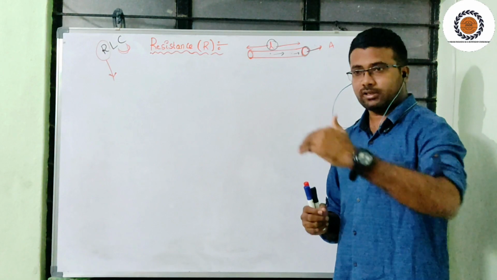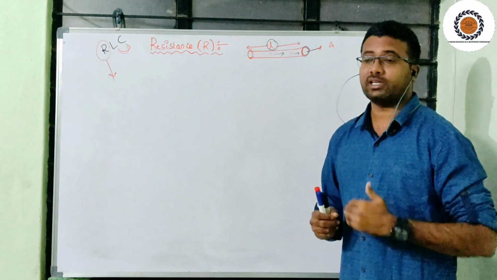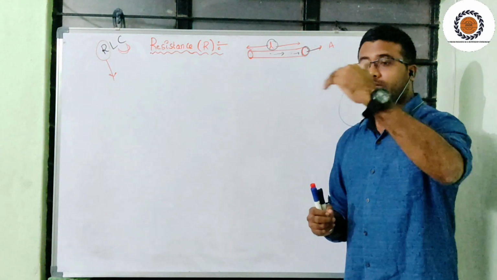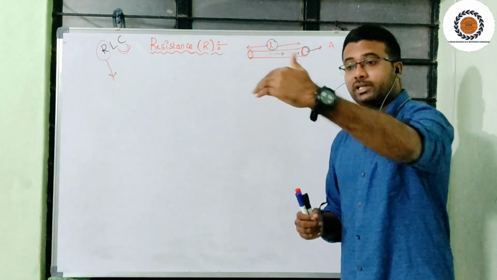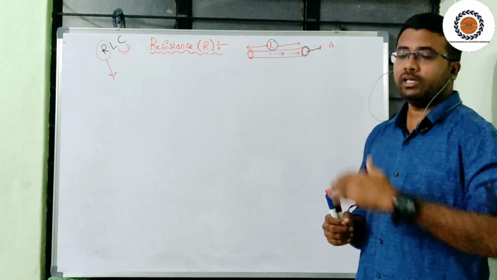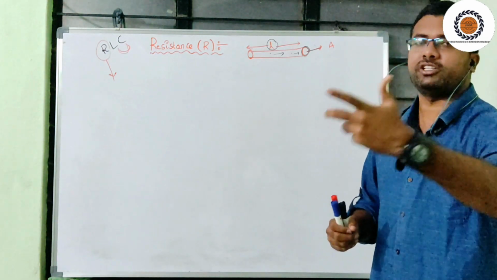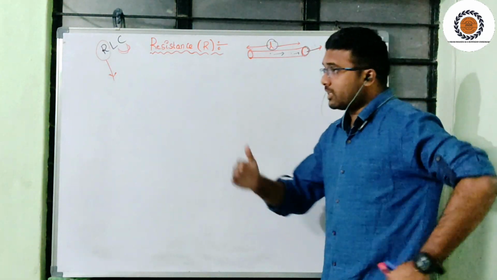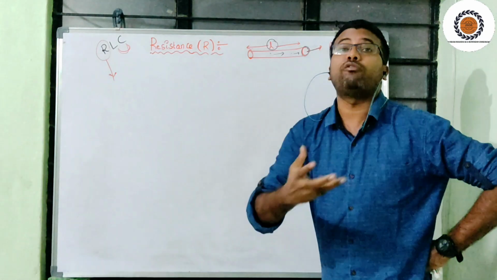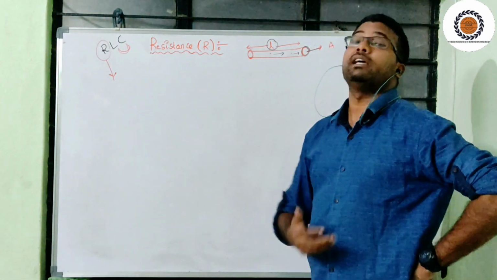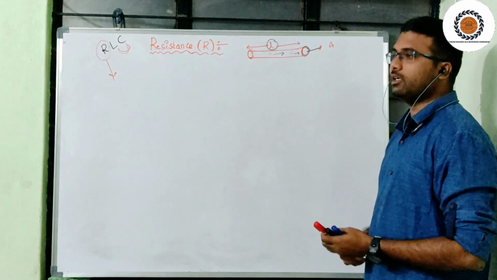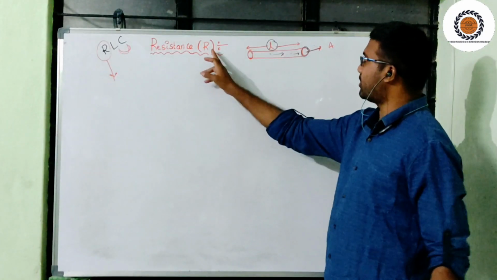Similarly, in a conductor, because of the collisions of electrons with neighboring atoms, their speed will be restricted. That restriction, or opposing of flow, is called resistance. That is denoted by R.